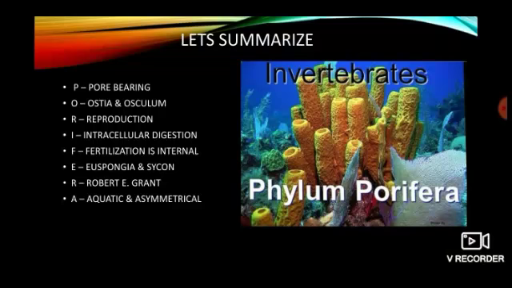F is for fertilization, which is internally done. E is for Euspongia and Scypha, which are the basic members of phylum Porifera. R is for Robert E. Grant, the scientist who coined the name Porifera. A is for the aquatic and asymmetrical body plan in poriferans.